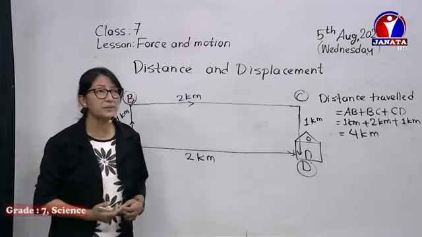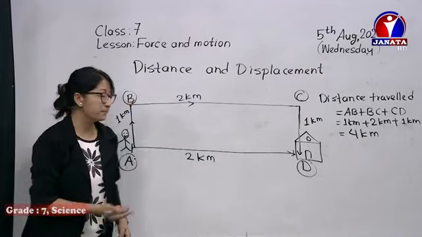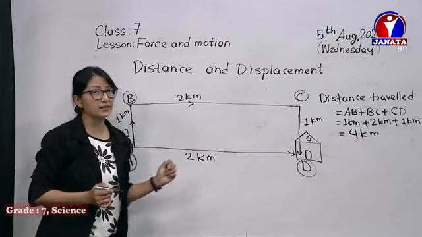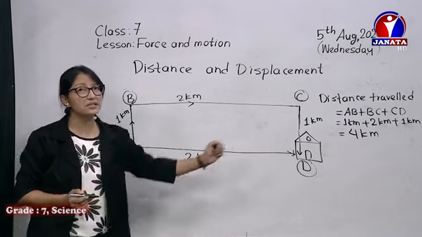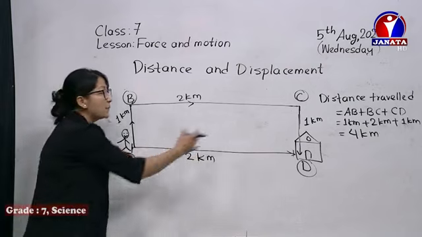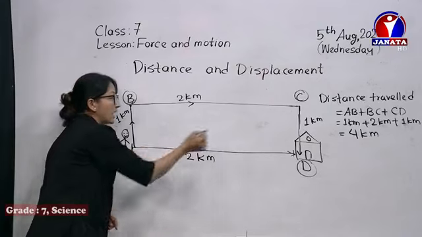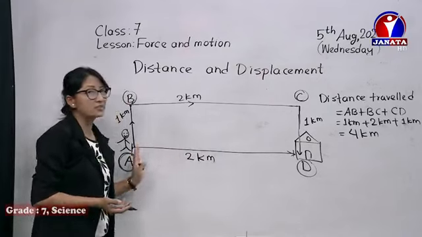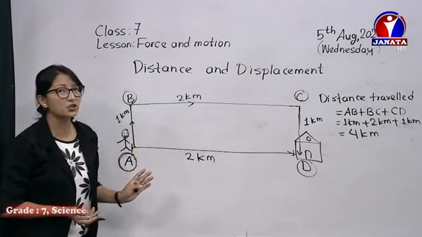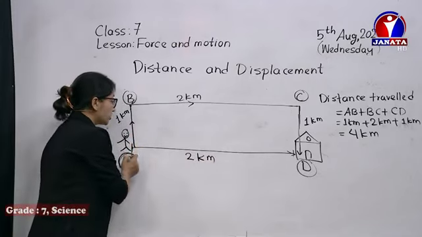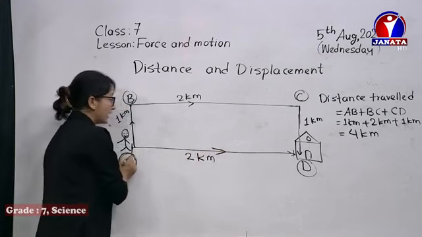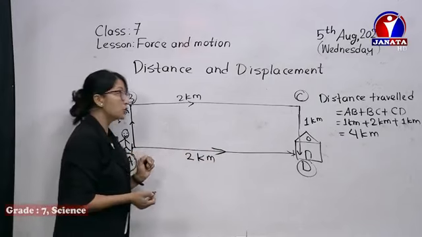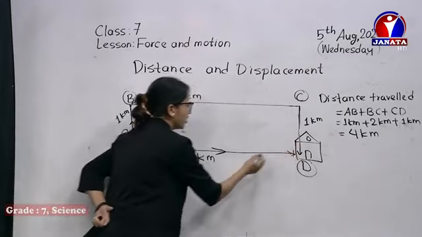Now if you talk about displacement, displacement is completely different. Displacement is like this. This is the original position, that is the final position. A is the original position, B is the final position. So the gap between the original position and the final position, or you can say the shortest distance traveled by the body, that is called displacement. So here the shortest distance traveled, A to D, is 2 kilometers, and it shows a fixed direction.